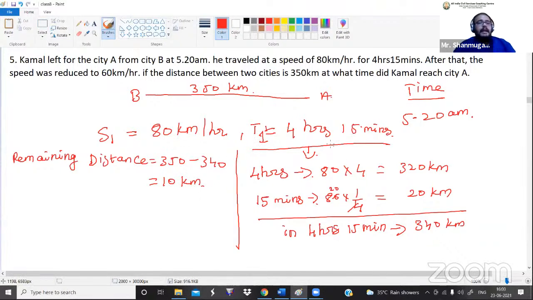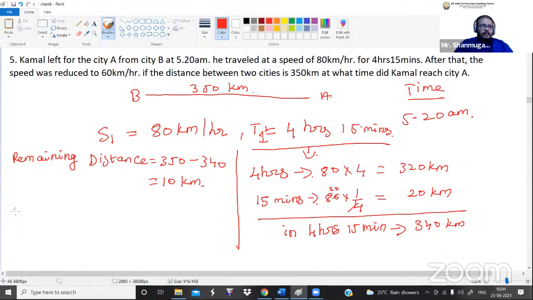Okay, fine. Guys, listen here. Only for 4 hours 15 minutes is that fellow traveling at the speed of 80 kilometers per hour. After completing 340 kilometers, that is the 4 hours 15 minutes journey, the speed of the car is reduced to 60 kilometers per hour. Initially in the introduction part, I taught you what it means when speed is reduced to something. The speed was reduced to 60 kilometers per hour means the speed has been converted to 60. Initially I was traveling with 80, now reduced to 60, which means now I am traveling at 60 kilometers per hour.